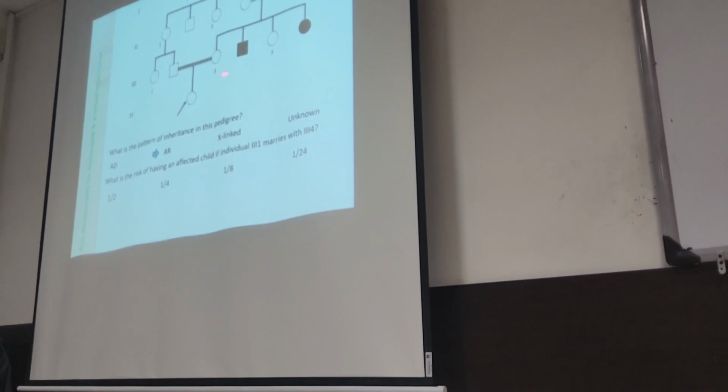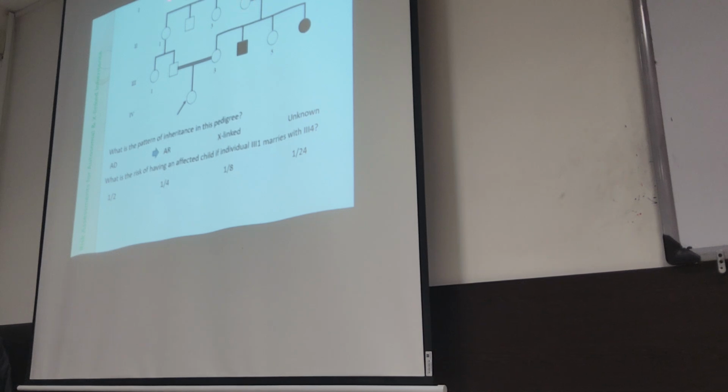So it means by 100% he will transmit the mutated allele to his offspring. The parents of an affected individual are obligatory carriers. This one is a carrier.